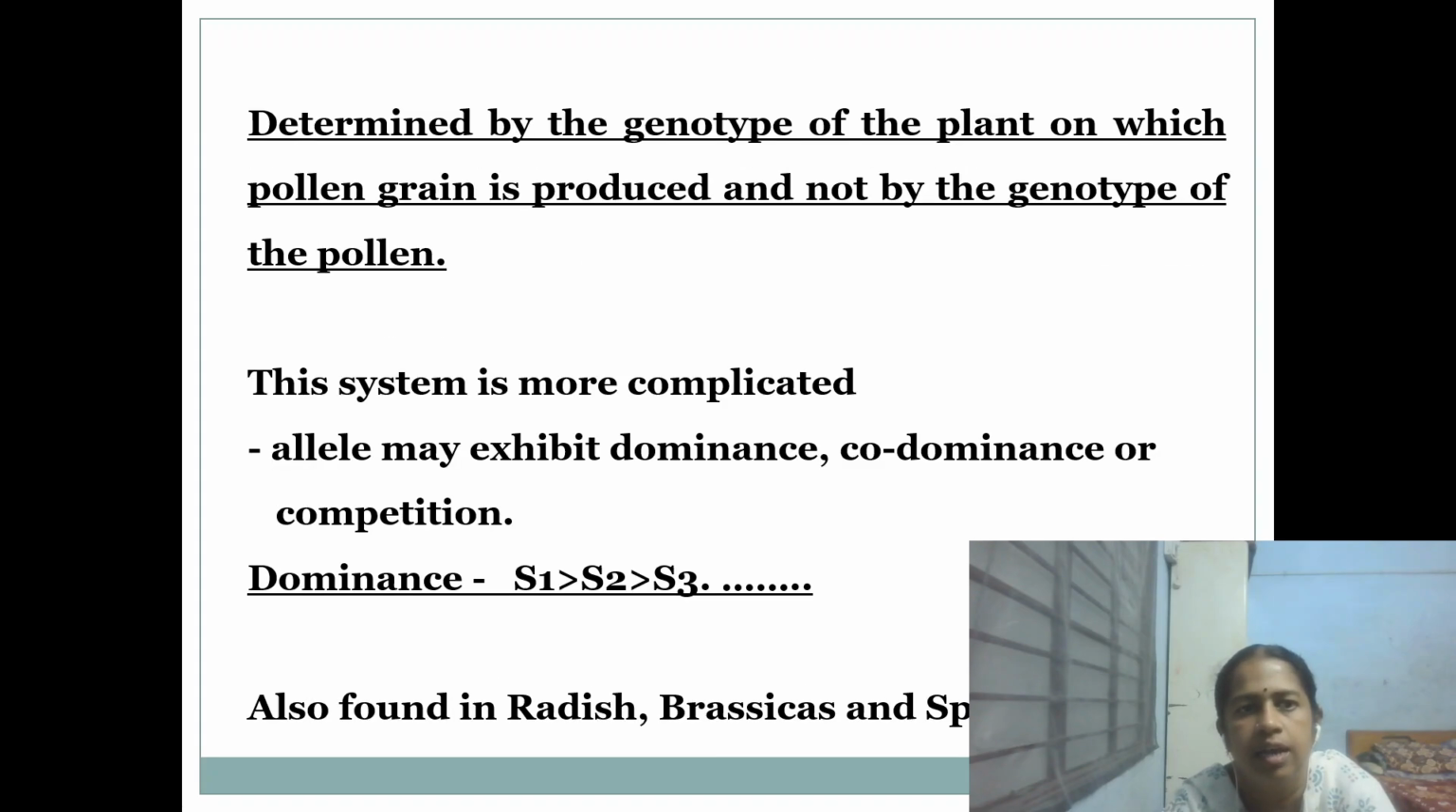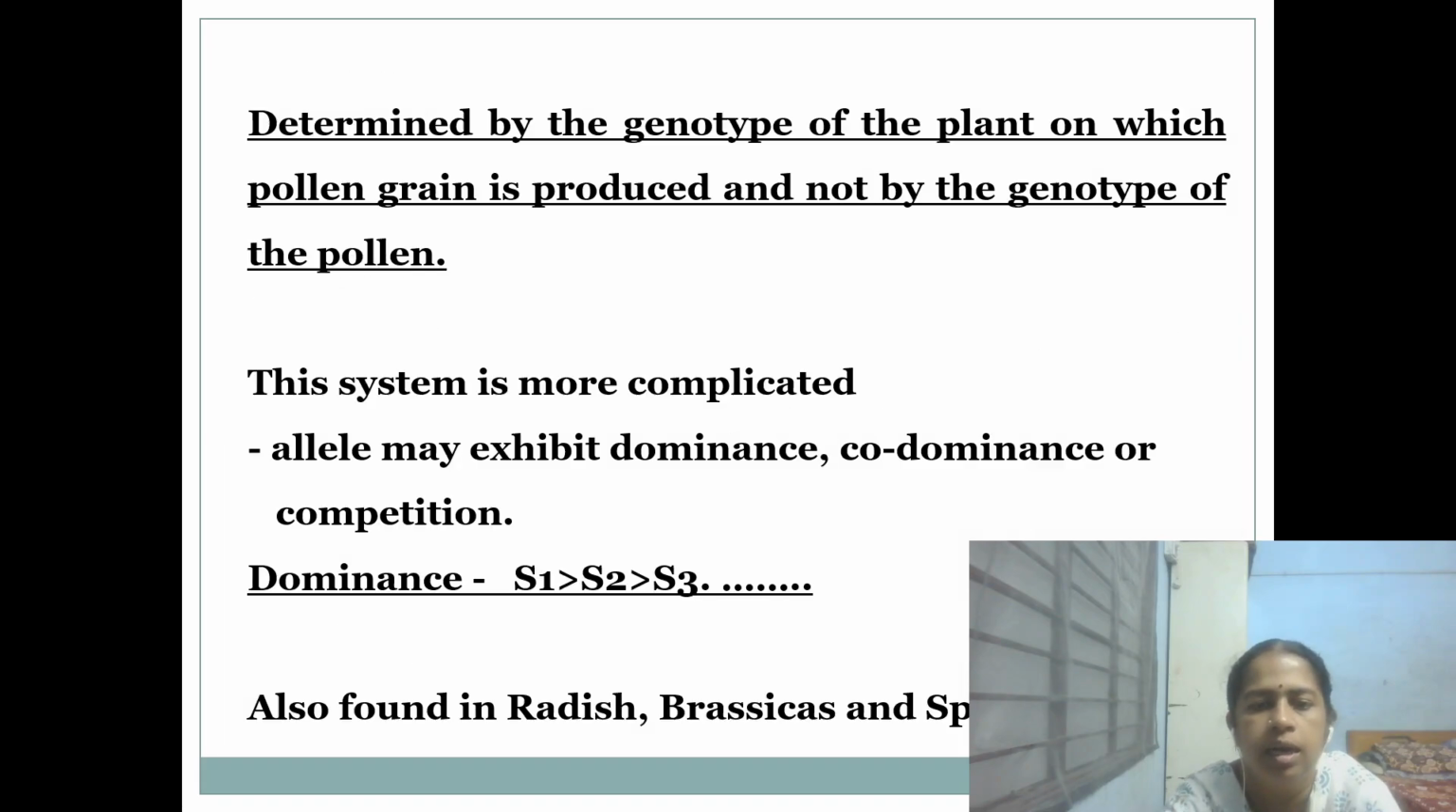That is, S1 is dominant over S2 and S2 is dominant over S3, and like that it goes on. But in the case of the gametophytic system, there is codominance. All are equally dominant.